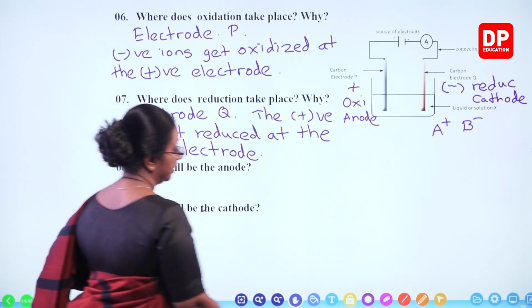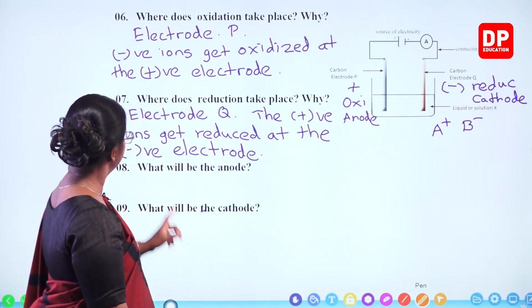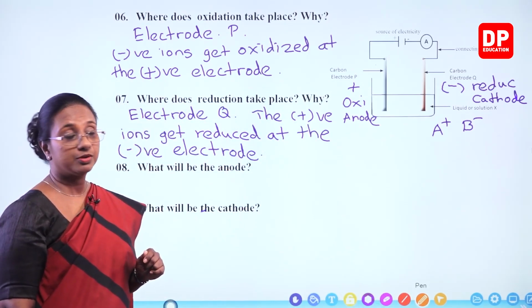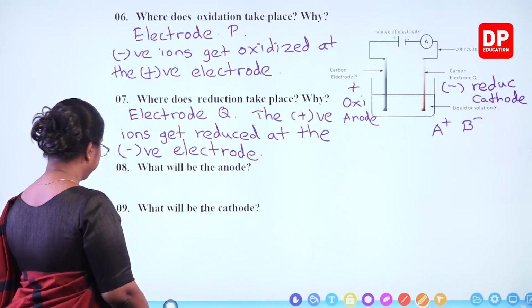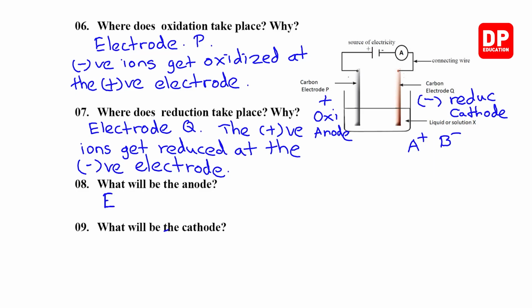So then, in this particular cell, what will be the anode? Anode is electrode P. And what will be the cathode?